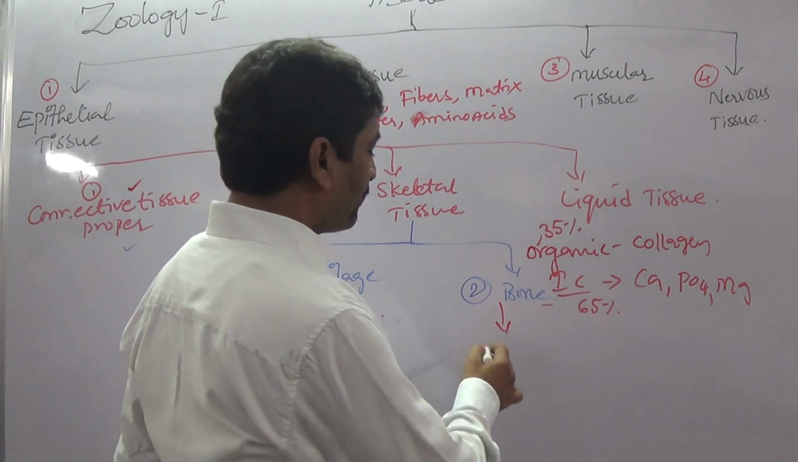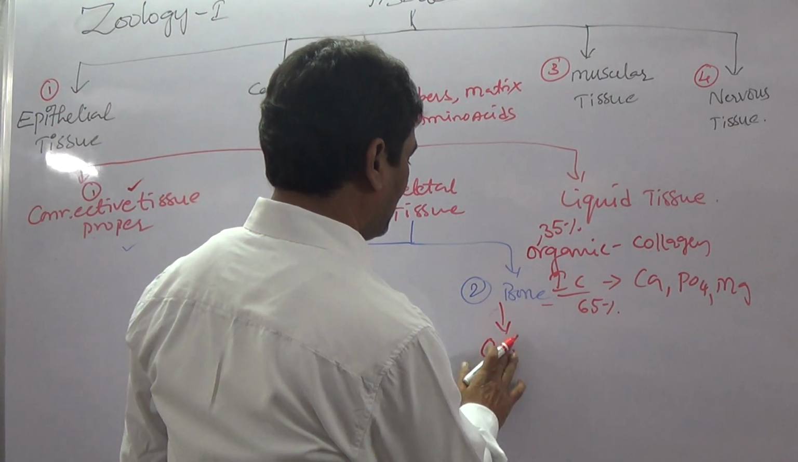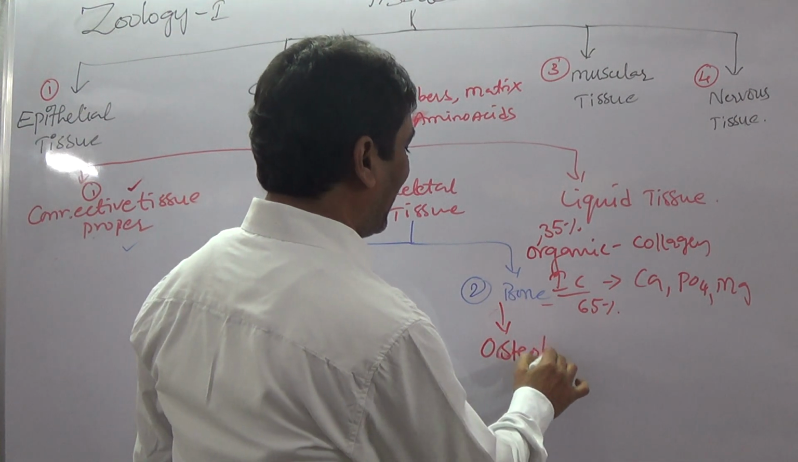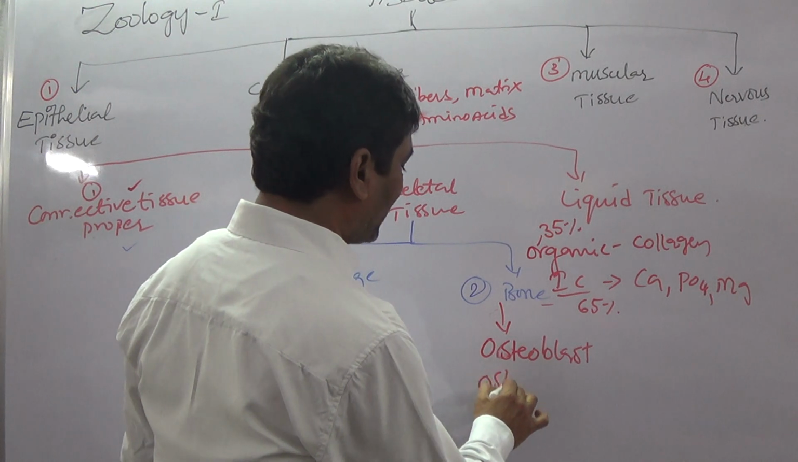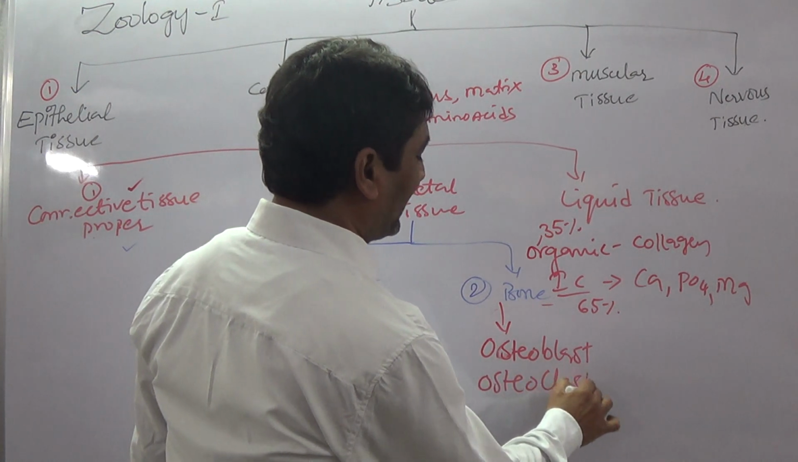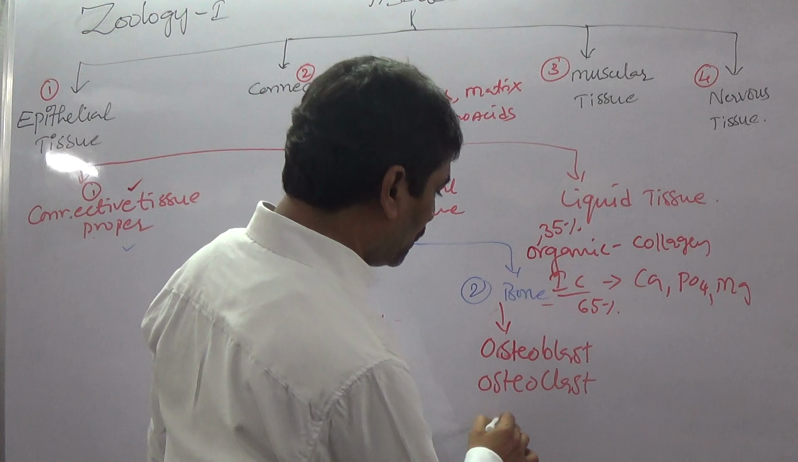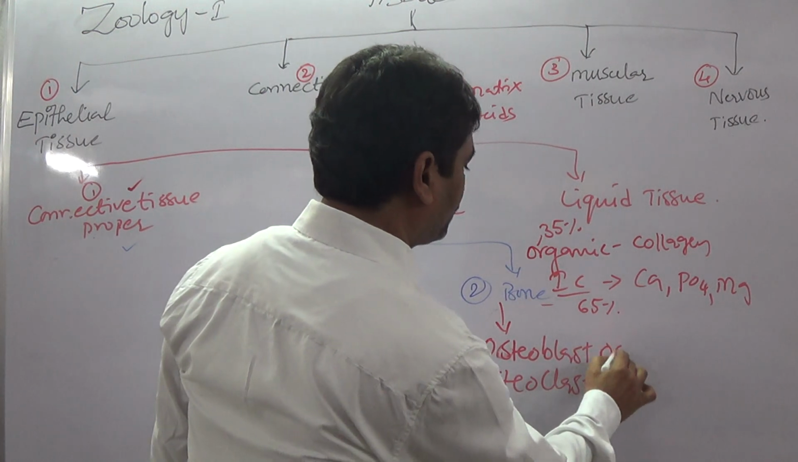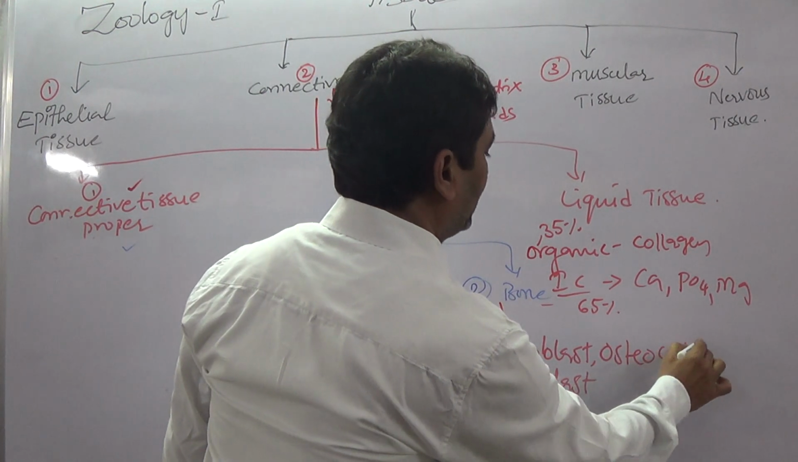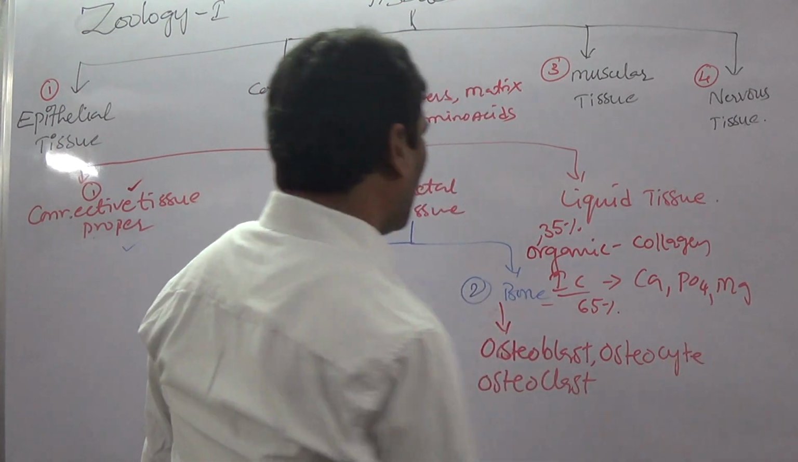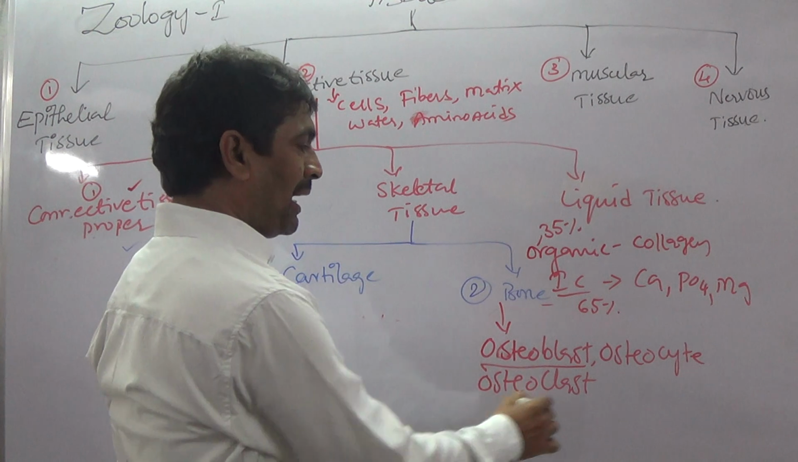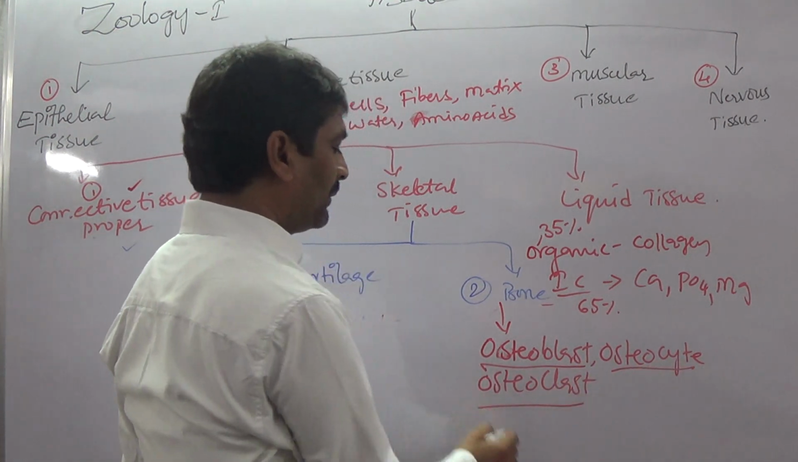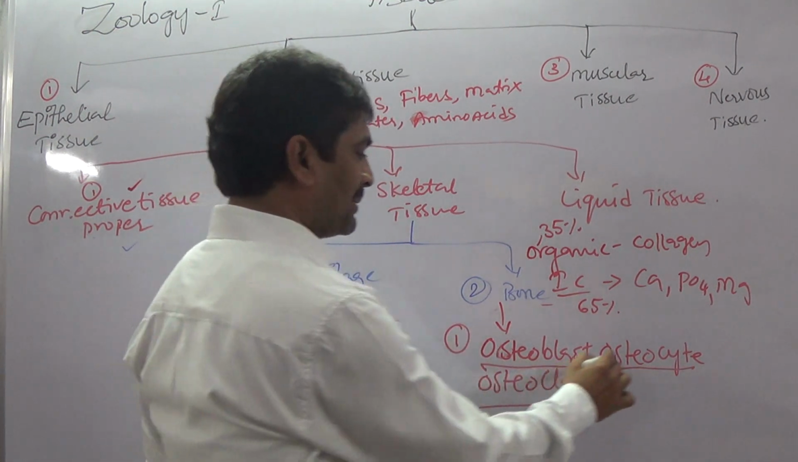So that is osteoblast, and osteoclast, and osteocyte. So every bone has three types of cells. One is osteoblast, another is osteocyte, third one is osteoclast.